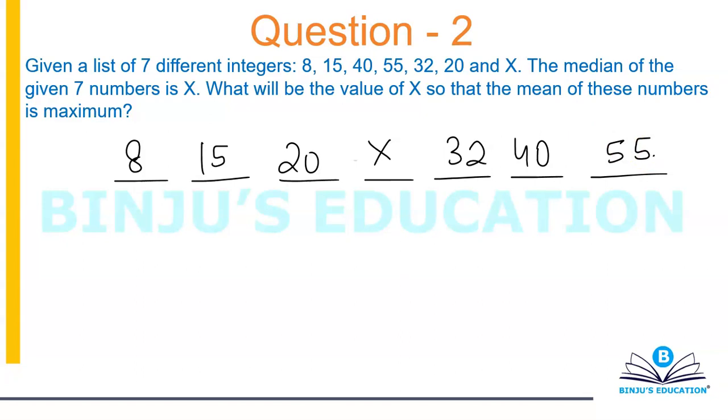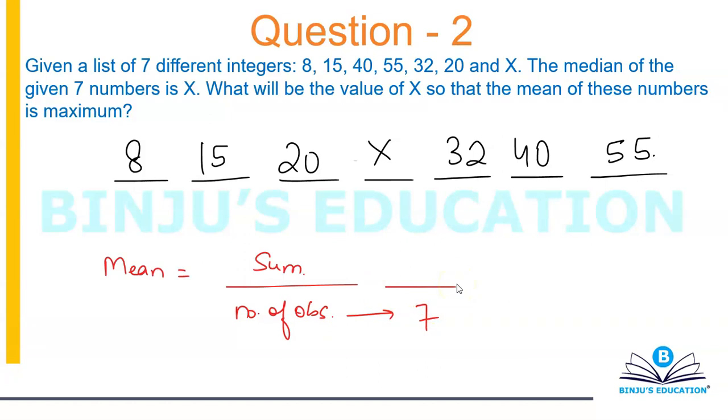Now, what is mean? Mean is the sum of the observations divided by the number of observations. The number of observations is a constant value, which is 7. You can't alter that because you have 7 integers. The only thing you can maximize is the sum.